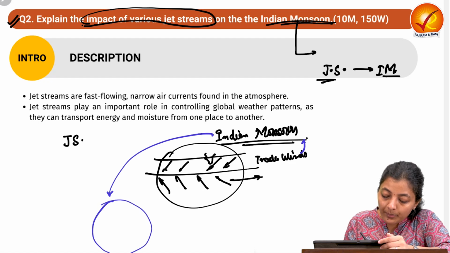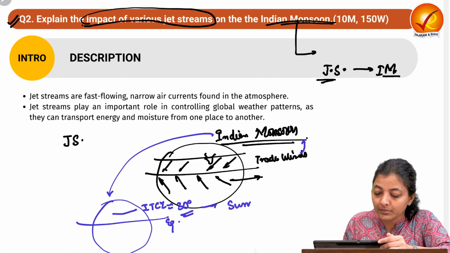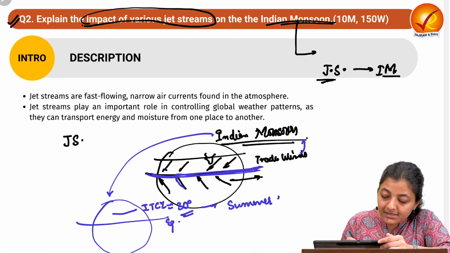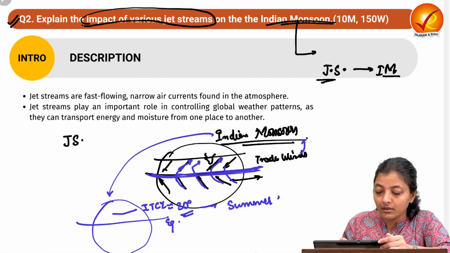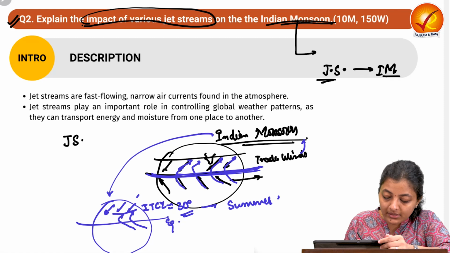Due to the apparent shifting of ITCZ approximately to 30 degrees in the summers, these trade winds, rather than merging over here, start flowing, passing the equator and going till ITCZ. Let's see. So this trade wind over here shifted upwards and these trade winds go like this.